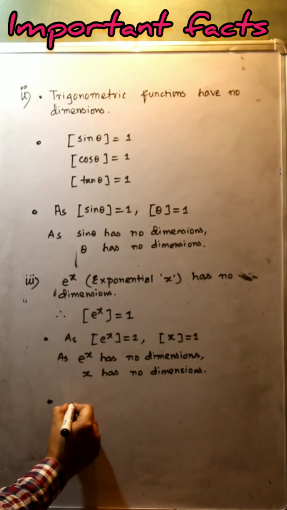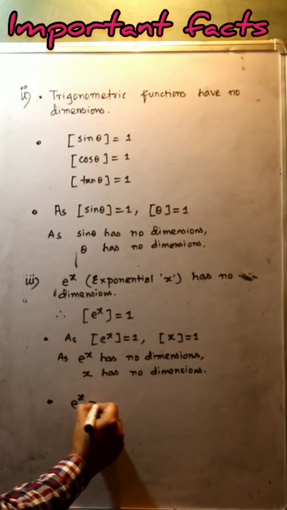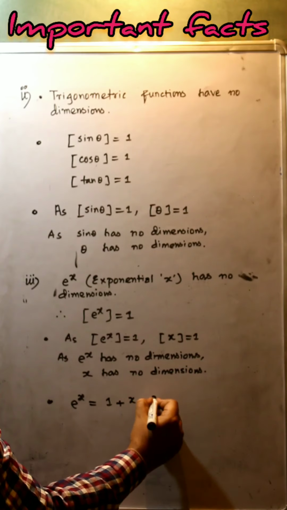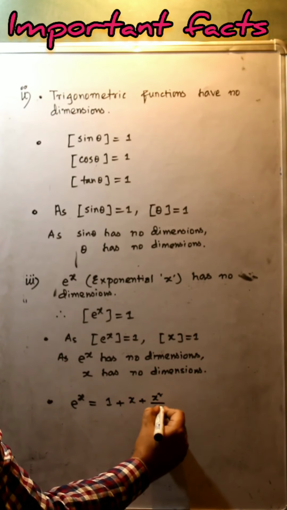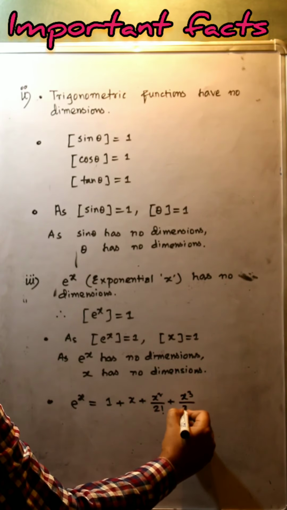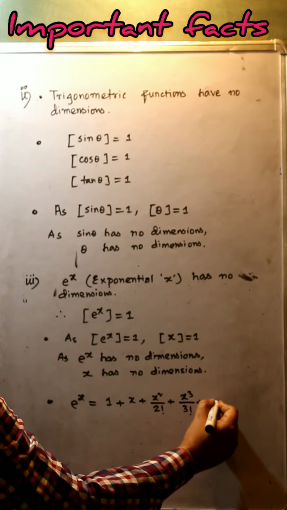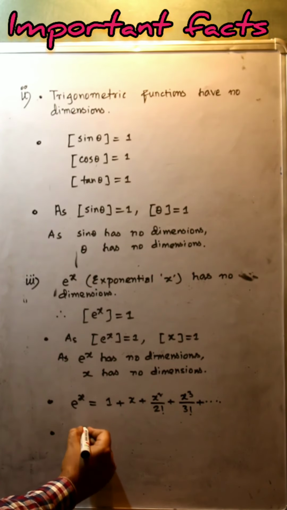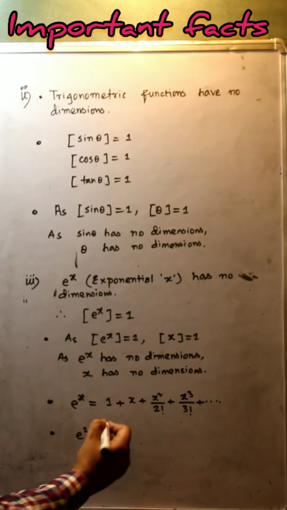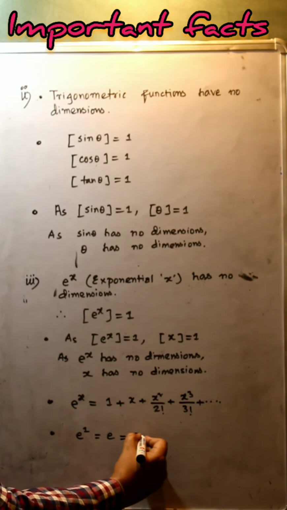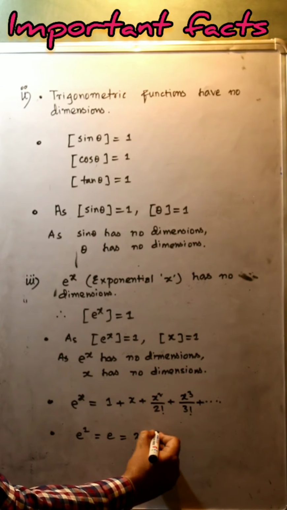And what is the formula of e to the power x? Which is 1 plus x plus x square by factorial 2 plus x cube by factorial 3 plus and so on. And what is the value of e? e to the power 1, or only e, is equal to 2.718.